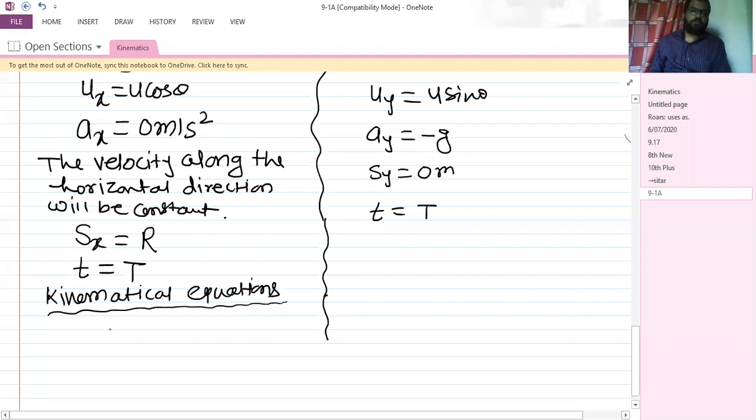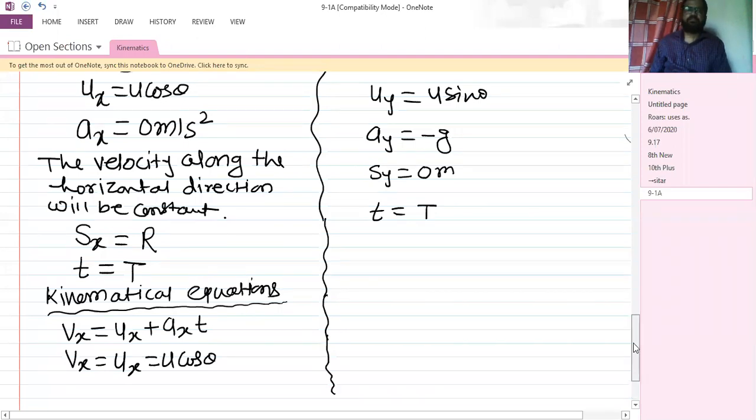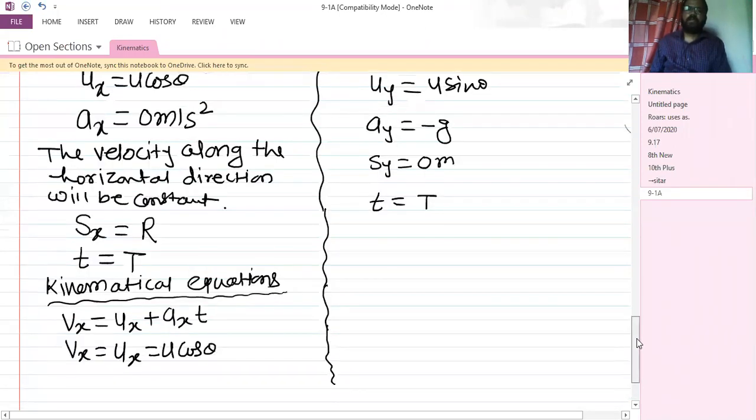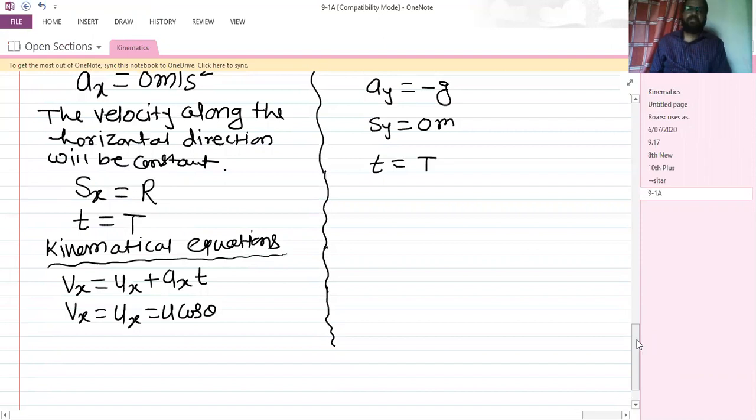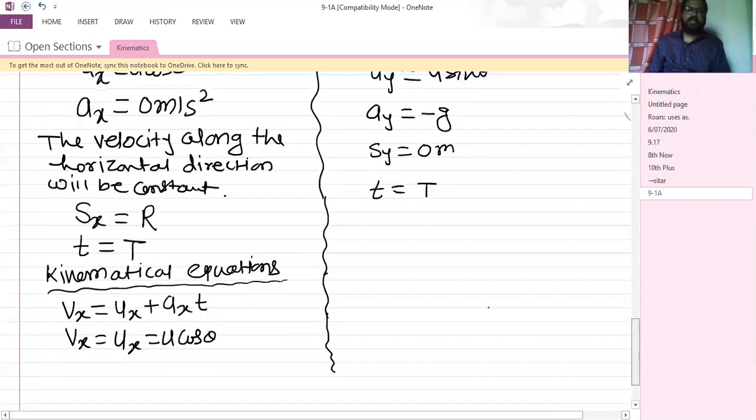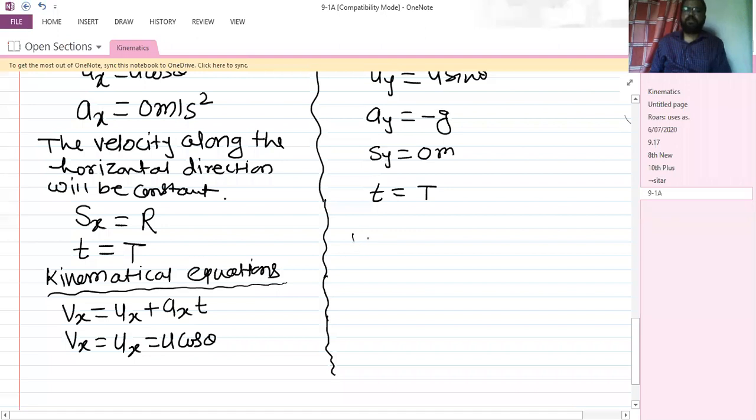We have Vx, final velocity, is equal to Ux plus Ax into T. As Ax is equal to 0, the final velocity is equal to the initial velocity, Ux. So final velocity will always be constant, and that is equal to u cos theta. Then Sx will be equal to capital R and small t will be equal to capital T. So no need to apply any other equation here.